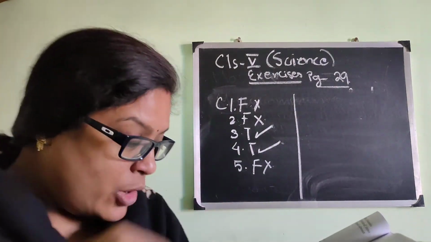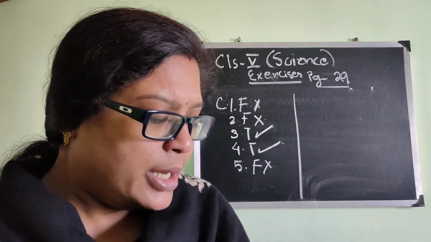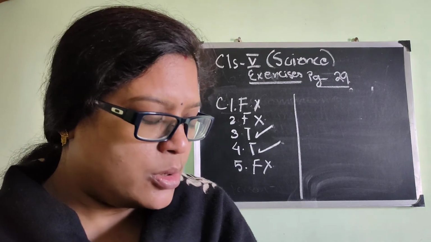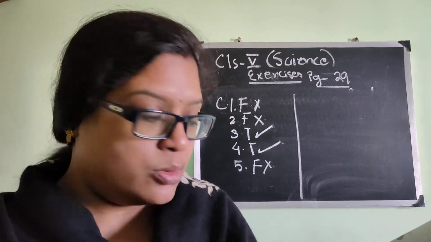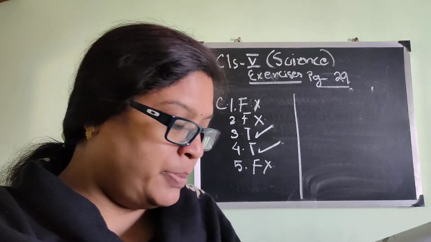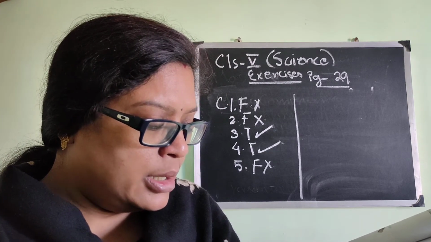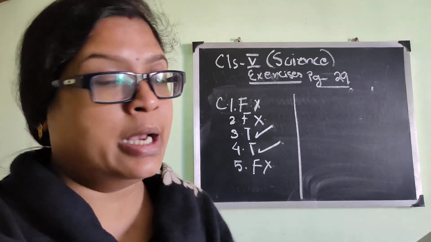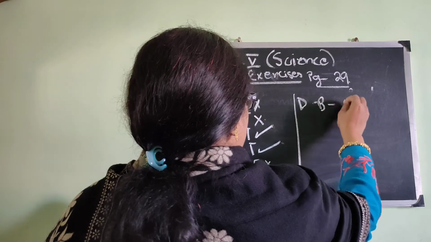Next, give one example. A non-living thing that can move on its own. Non-living things cannot move on their own. It is a wrong statement, so you will write nothing in place of it. A living organism that grows on dead plants and animals. The answer for D will be mushroom.